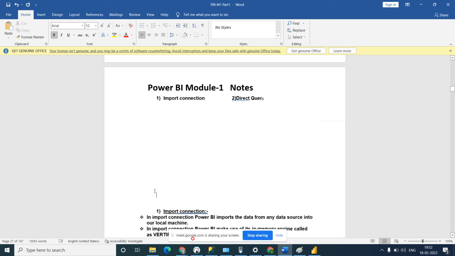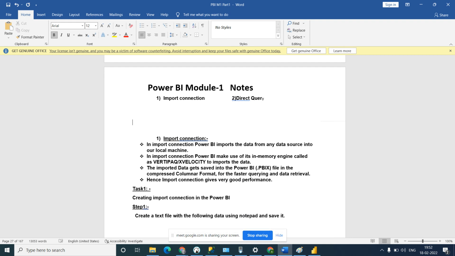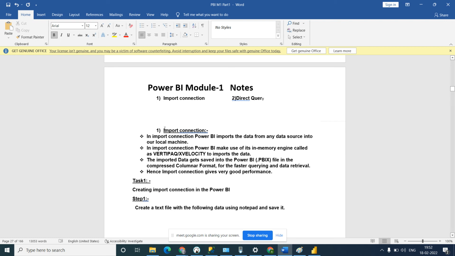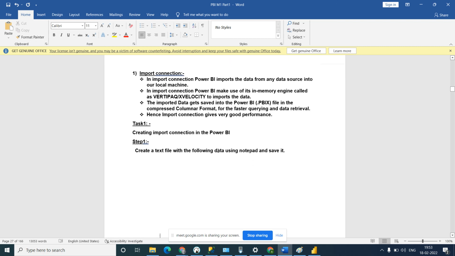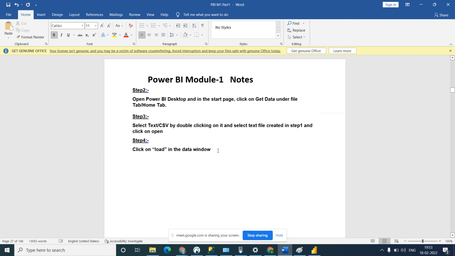I will update this one. What is the import query and what is the direct query? There is an example shown: create a text file, upload it, and connect with Power BI.